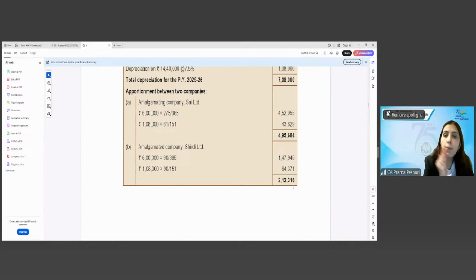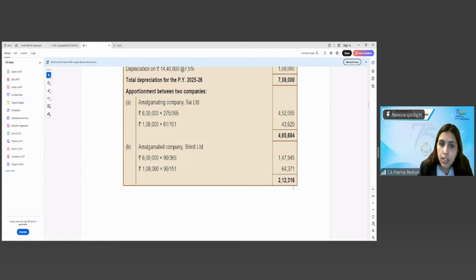The cost to the previous owner. Are we clear? So in the case of an amalgamated company, in the case of a succeeding LLP, in the case of demerger, the resulting company, the WDV shall be the WDV in the hands of the amalgamating or demerged company.